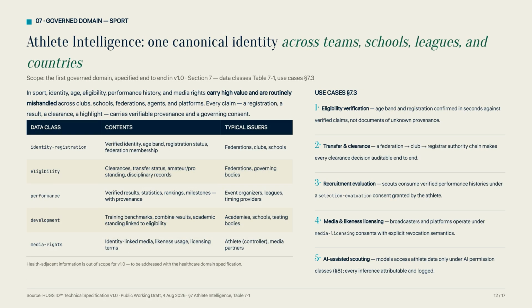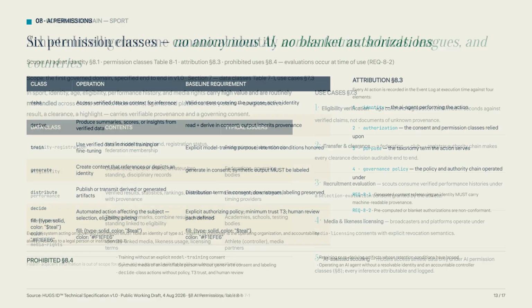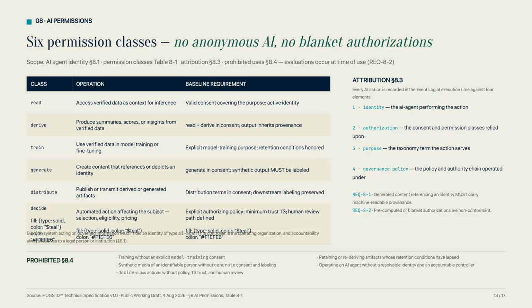The athlete intelligence domain is our first governed use case. It demonstrates how one canonical identity can manage complex data classes, like eligibility and performance records, across teams, leagues, and countries. For AI permissions, we demand accountability.